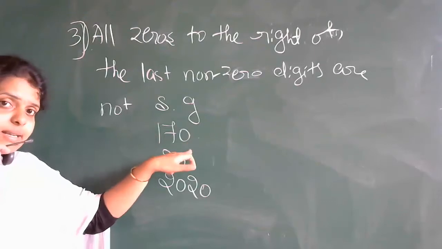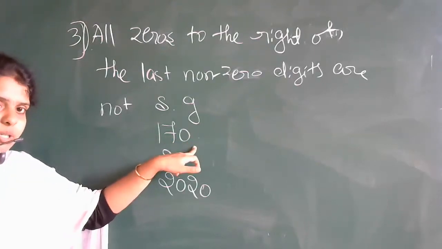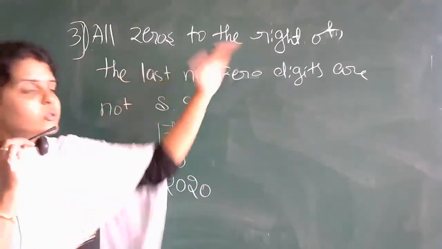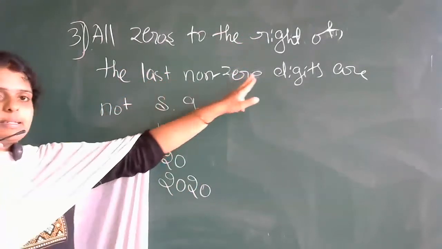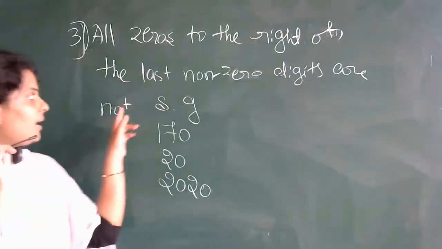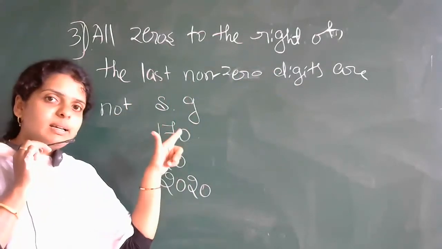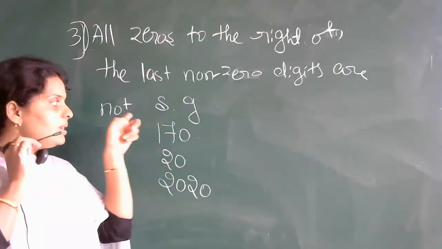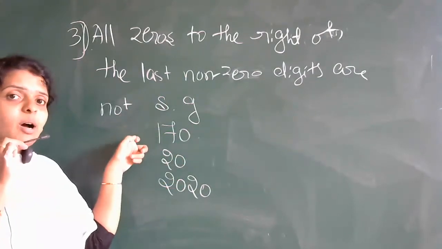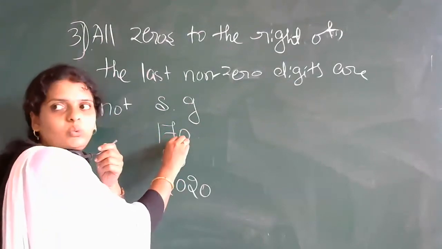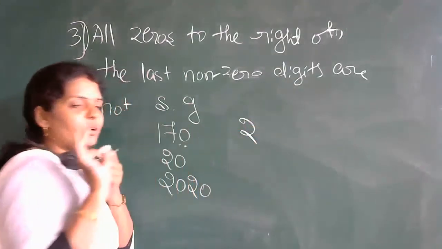On the right side of the 7, you have 0. What will they say? All zeros to the right side of the last non-zero digits are not significant figures. Means you are not going to consider this 0 while counting the significant figures. So how will you write here? The significant figures are 1, 2 only. This 0 we are not going to consider.